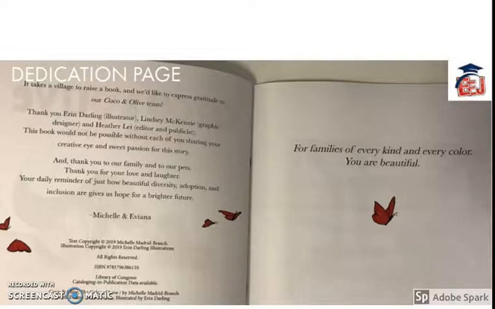Dedication page. This page has the name of the person to whom the book is dedicated. The dedication page is usually placed after the title page on the recto, right page. So dedication page is a page which provides the information about the person to whom the book is dedicated. Generally people dedicate their books to their mother, to their father, or to their grandparents. So these things are mentioned on the dedication page.